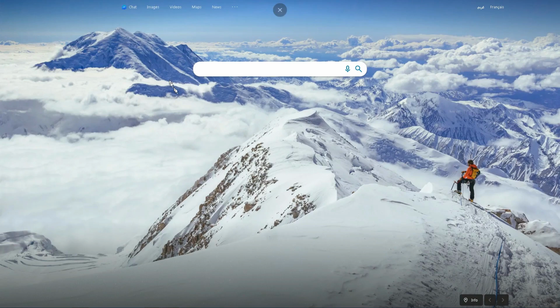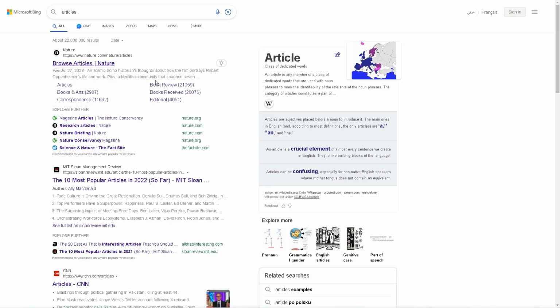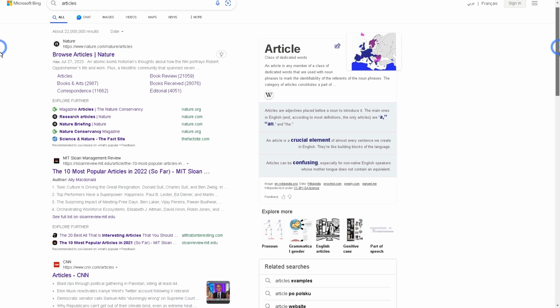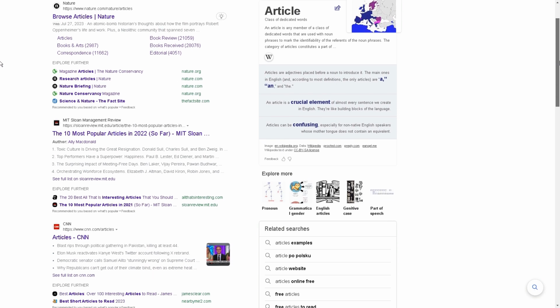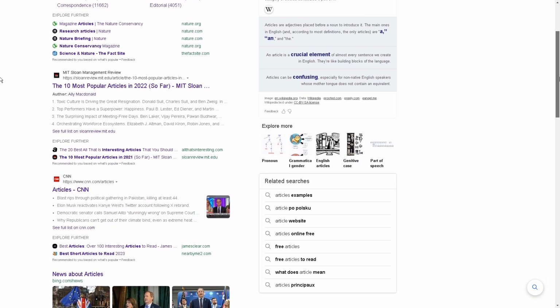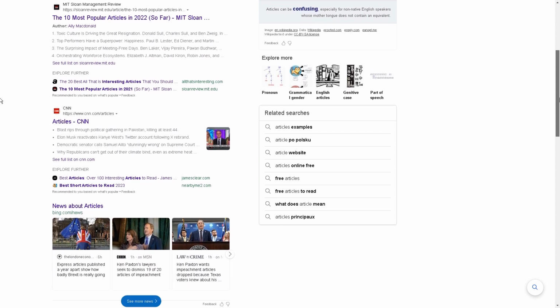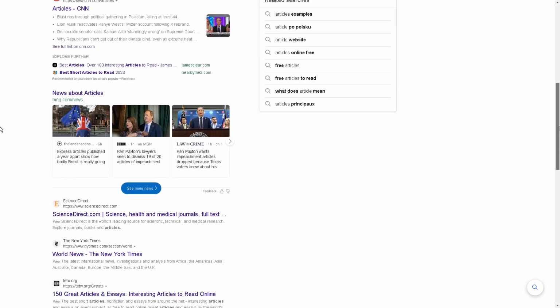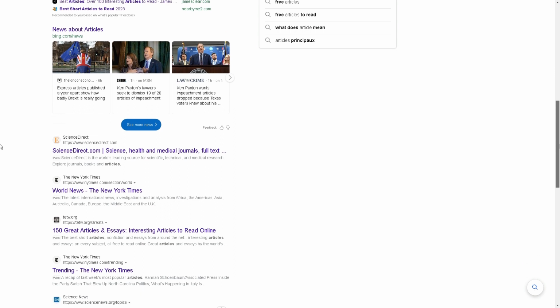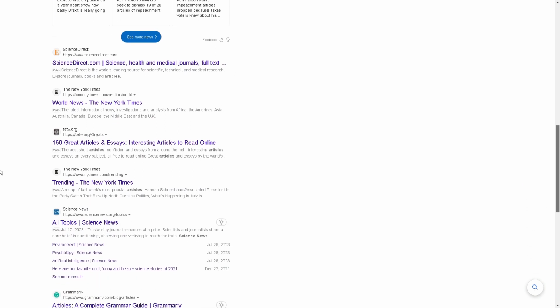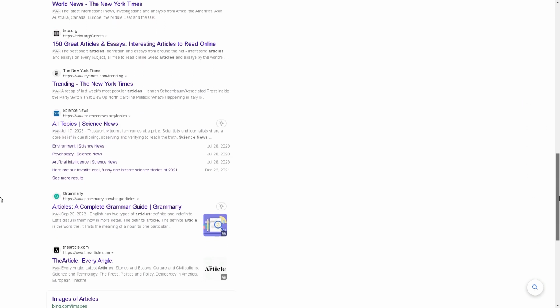Before we proceed, go to Bing.com, a search engine similar to Google, where you can look up different information online. The next step is to enter the word articles into the search box on Microsoft Bing. The search engine will then automatically display various articles based on your search terms. Take a look at the search results for the term article and click on different articles to explore them further. Let's use one of these articles as an example. Read through the entire article found on Bing by scrolling down.